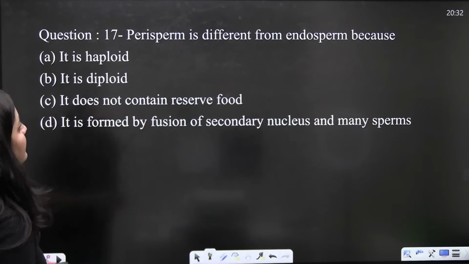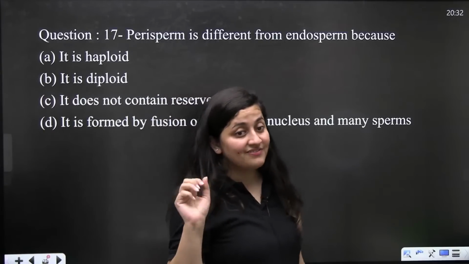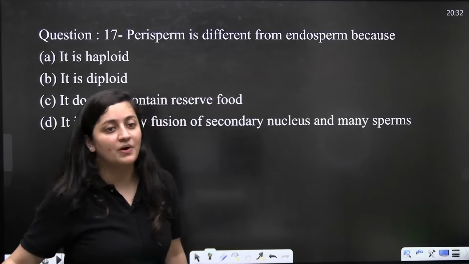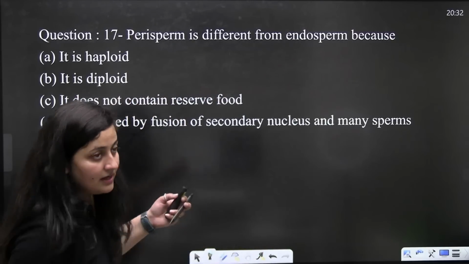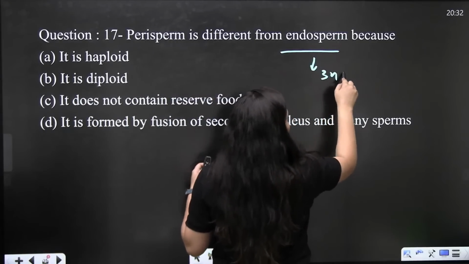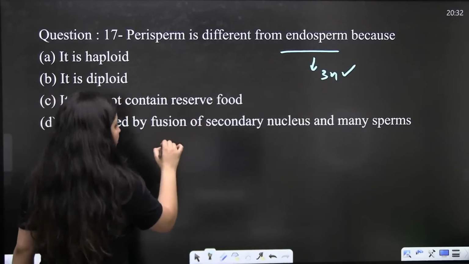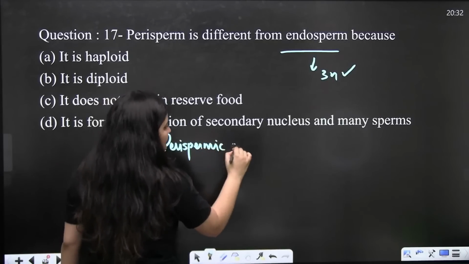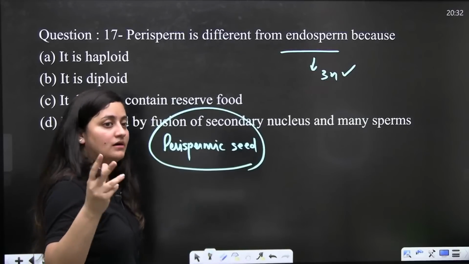Okay, the next question: perisperm is different from endosperm because... Right? So, children, it's a very good lesson. Read the question carefully. Perisperm is different from endosperm because... You know that it is the endosperm which is triploid when you talk about the angiosperms. What is perisperm? Do you remember the example of perispermic seeds?